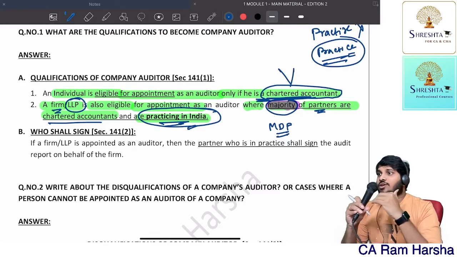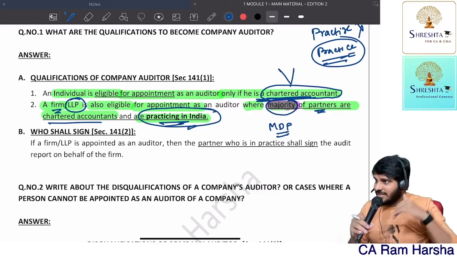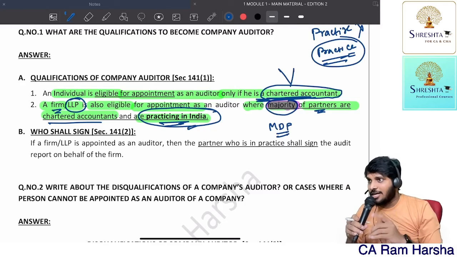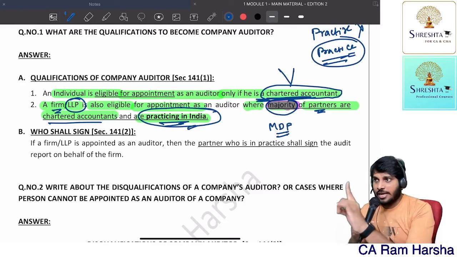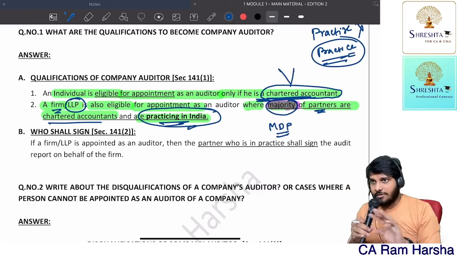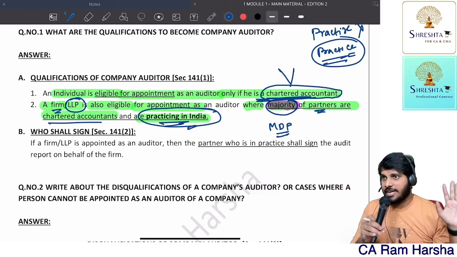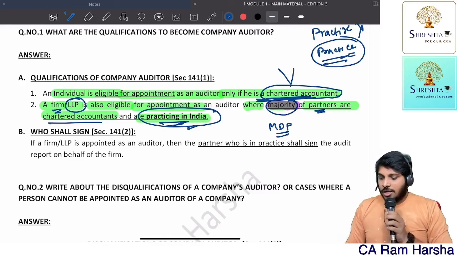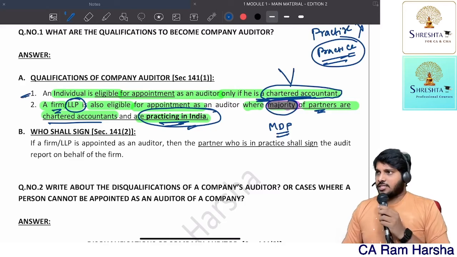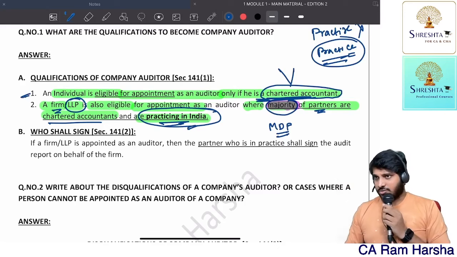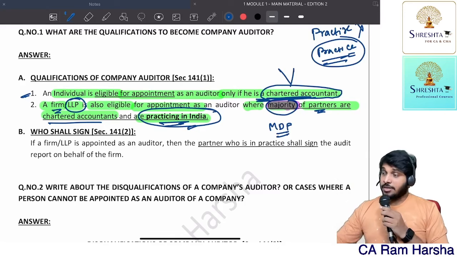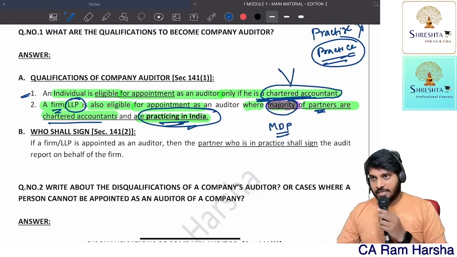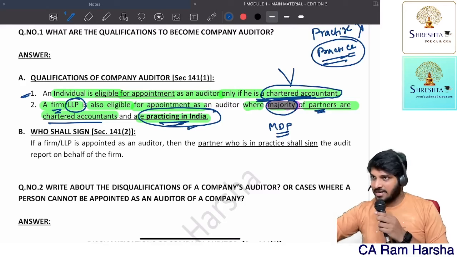Mutual agreements were not yet formed between the institute and others. So right now we can practice only under one discipline. We cannot practice under multiple disciplines. Understood or not? Next. So an individual can be eligible for appointment as an auditor if he is a chartered accountant. A firm or LLP is eligible if majority are CAs with the COP practicing in India.